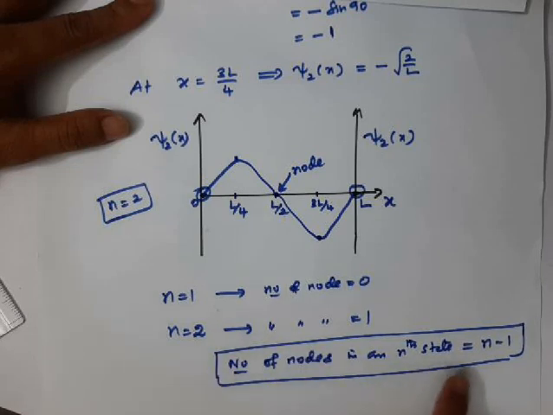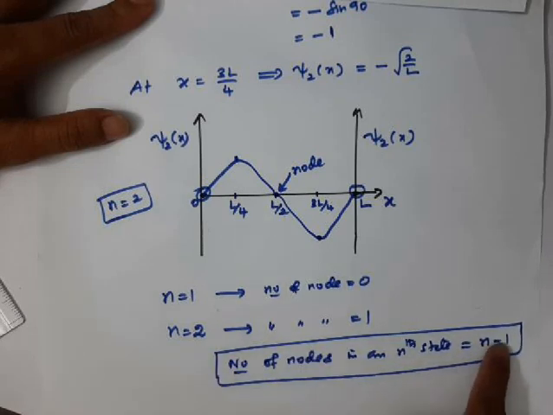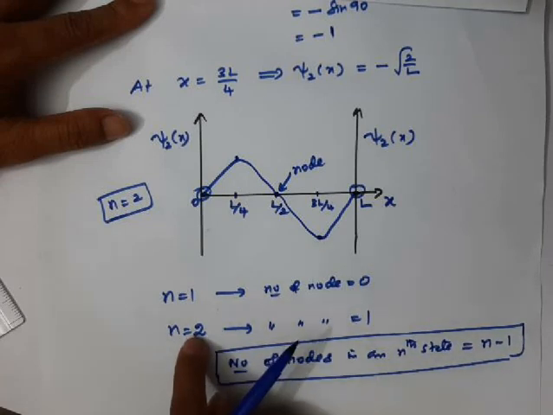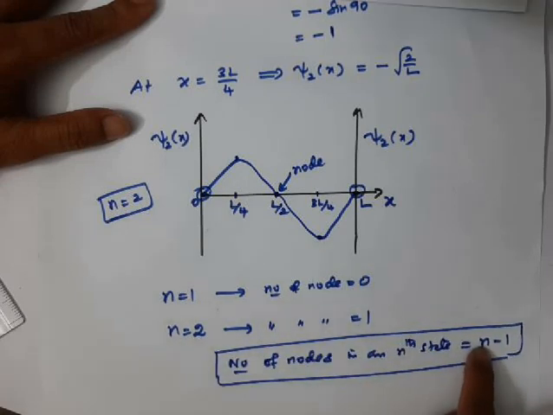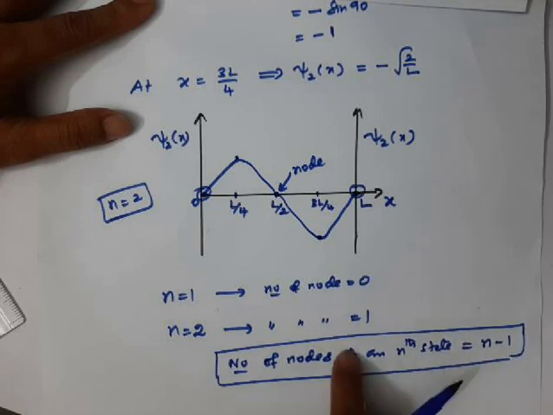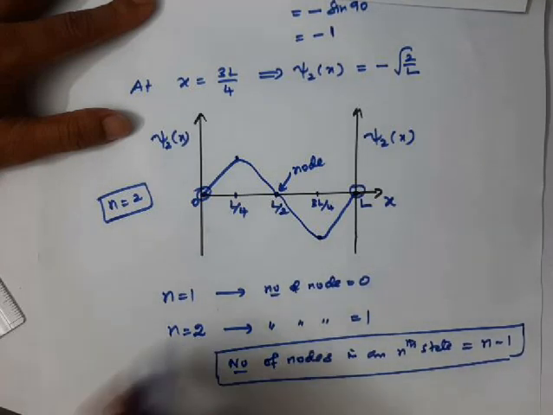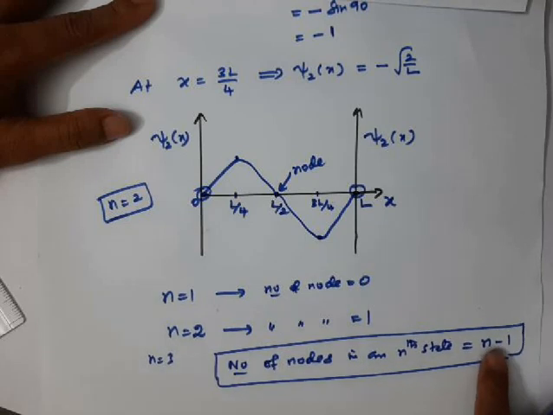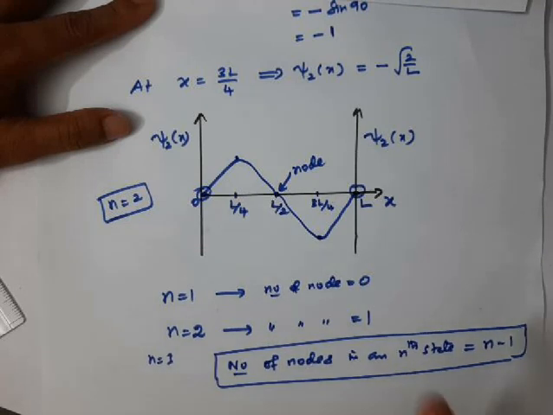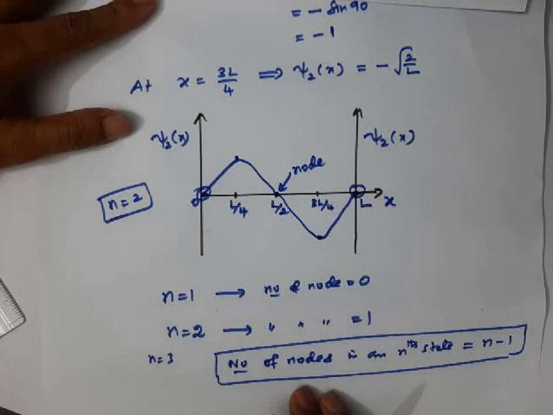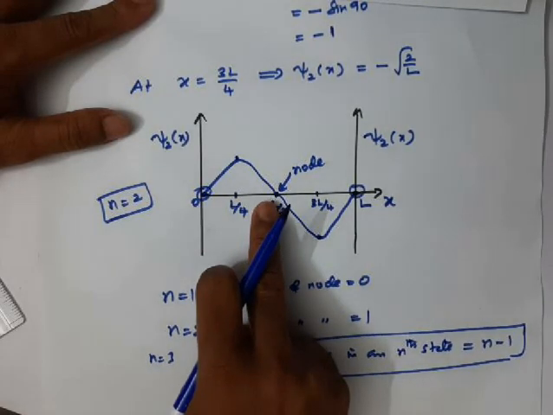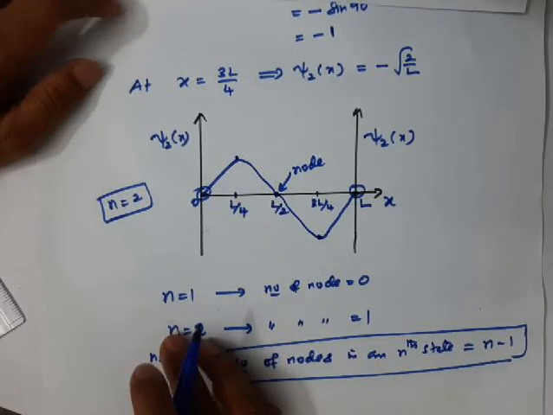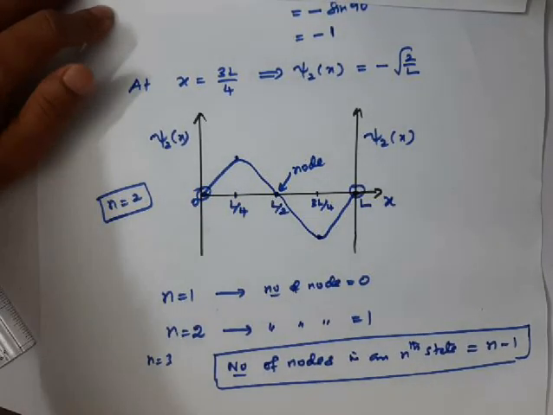So for the ground state, n is equal to 1, 1 minus 1 is 0, so no node. For the first excited state, n is equal to 2. If you put n equal to 2 here, 2 minus 1 is 1, so the number of nodes is 1. If you go to the second excited state, n is equal to 3. If you put 3, you will get 3 minus 1, 2. So there will be 2 nodes. So this is the wave function plot for the first excited state of a particle in a 1D box.